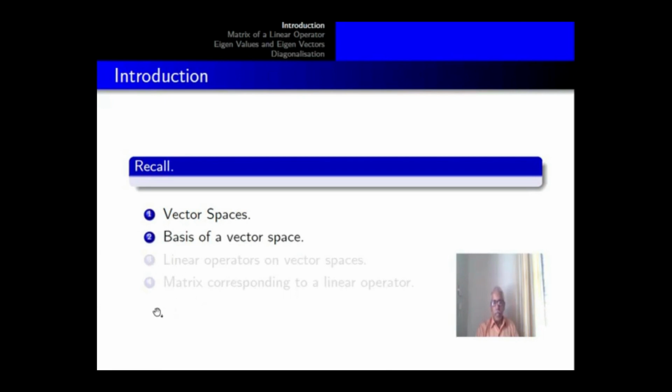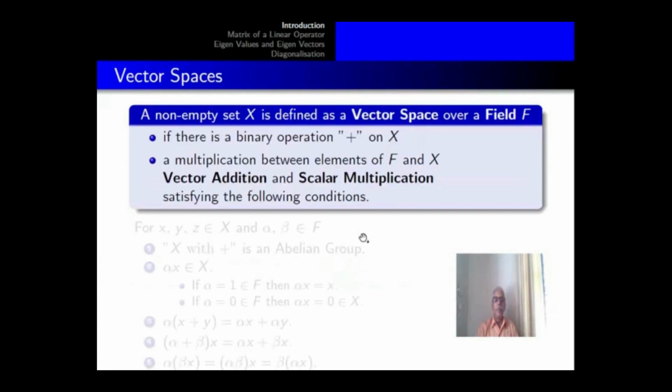They are vector spaces, basis of a vector space, linear operators on vector spaces, matrix corresponding to a linear operator. A non-empty set X is defined as a vector space over a field F if there is a binary operation plus, which is addition, on X, a multiplication between elements of F and X, that is a vector addition and scalar multiplication satisfying the following properties.